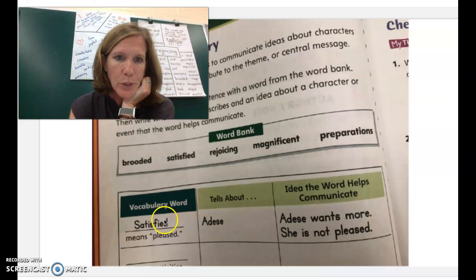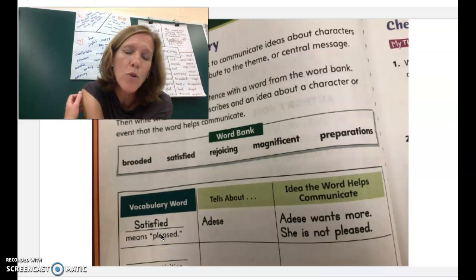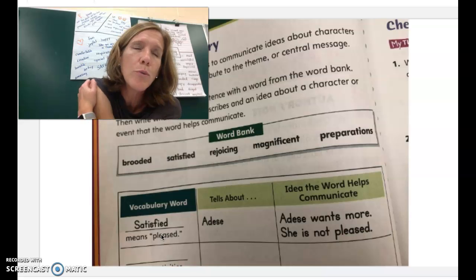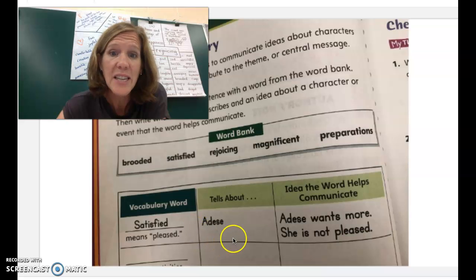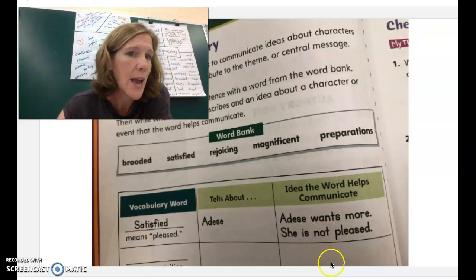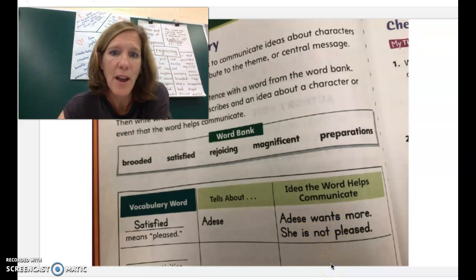Okay? So for example, satisfied means pleased. Well, who is satisfied or who isn't satisfied? Who do they use the word satisfied to describe? Adi. They say Adi is not satisfied, right? So we put Adi here. And what idea does the word satisfied help us understand? That Adi wants more. She is not pleased. She can never have enough. Okay? All right, so they did the first one for you. So let's do the second one together.